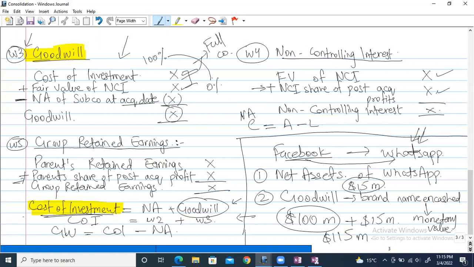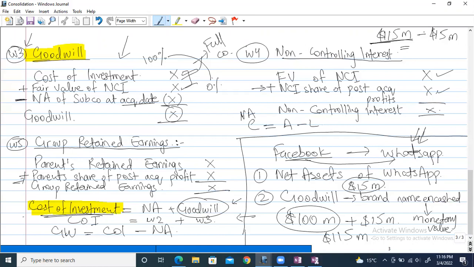Now let's say I was given the cost of investment, that is how much money I took out from my pocket, which was 115 million. And net assets I calculated using working 2, let's say $15 million. If I minus the net assets from the cost of investment of 115 million, I'll easily get the goodwill.